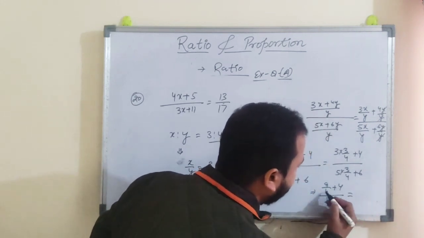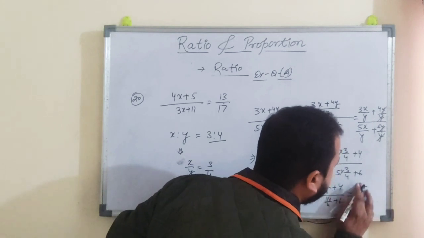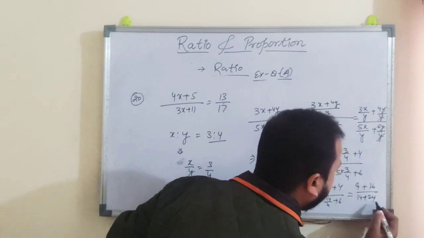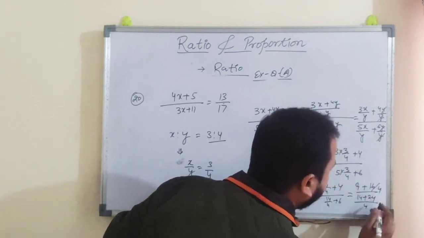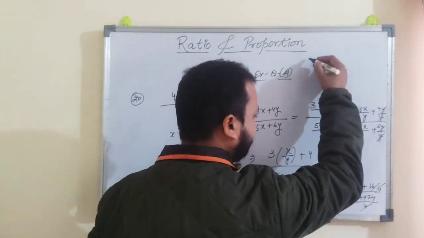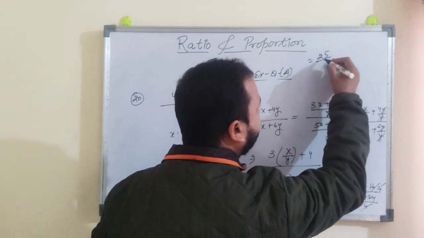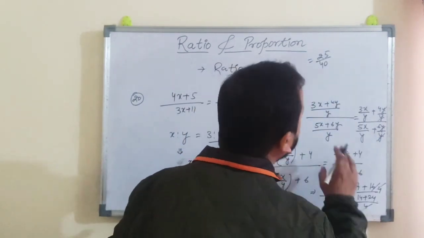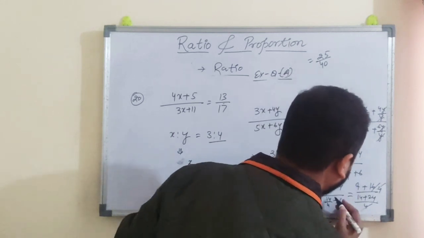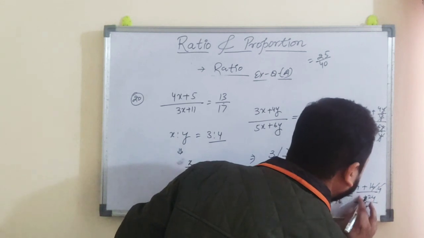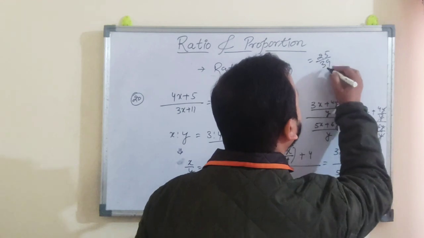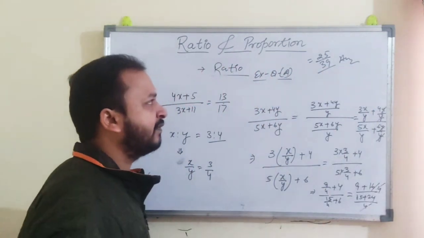Take the LCM, 4 4 is 16. 9 plus 16 is 25, and 15 plus 24 is 39, and the 4 eliminates. So this is the answer, 25 by 39.